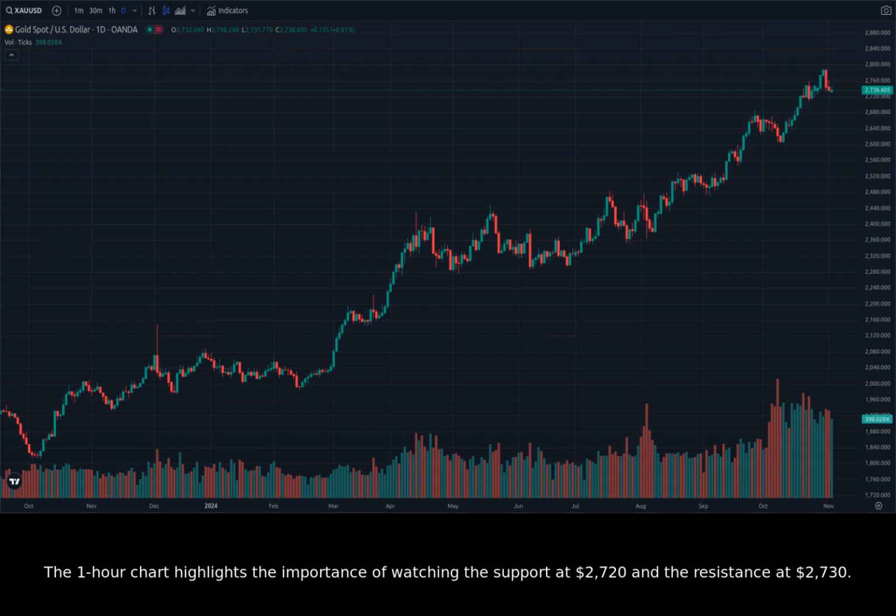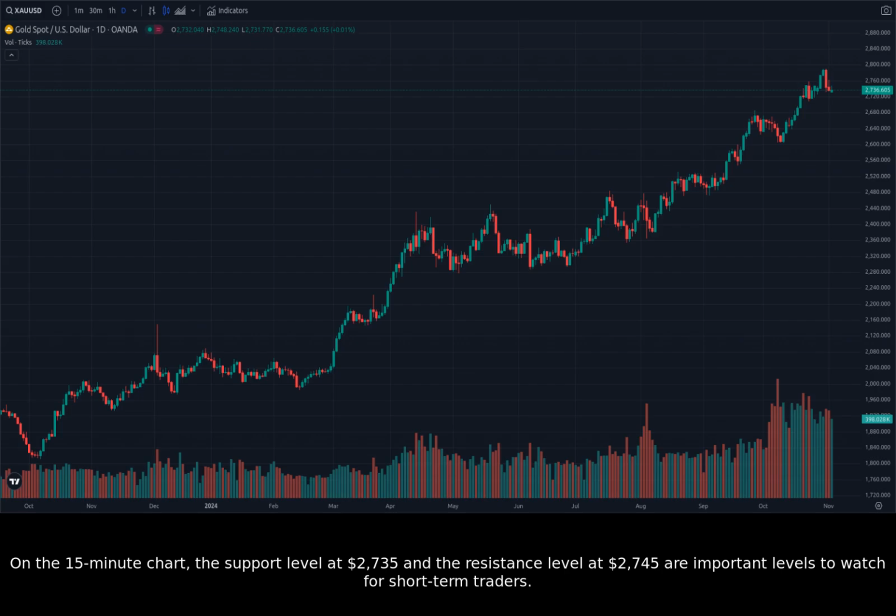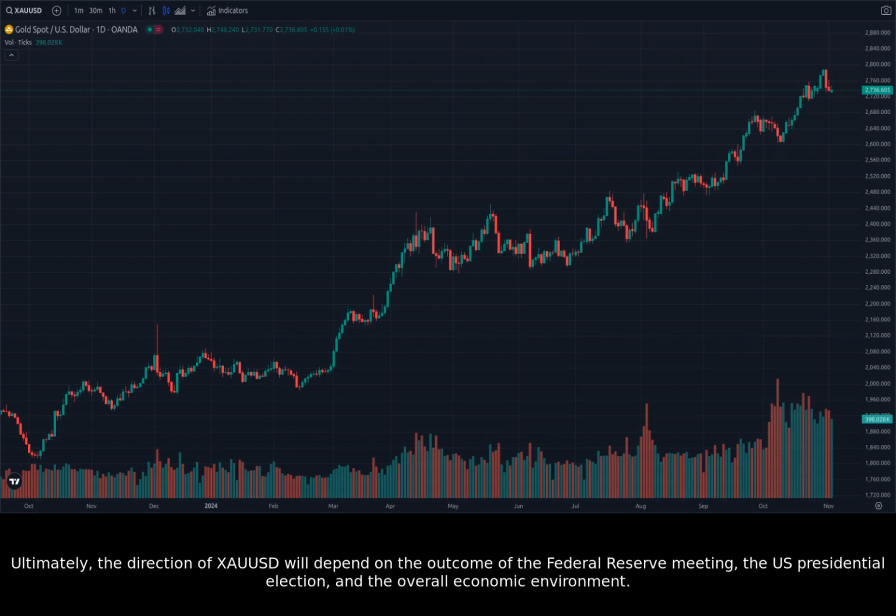The 1-hour chart highlights the importance of watching the support at $2,720 and the resistance at $2,730. On the 15-minute chart, the support level at $2,735 and the resistance level at $2,745 are important levels to watch for short-term traders. Ultimately, the direction of XAUUSD will depend on the outcome of the Federal Reserve meeting, the U.S. presidential election, and the overall economic environment.